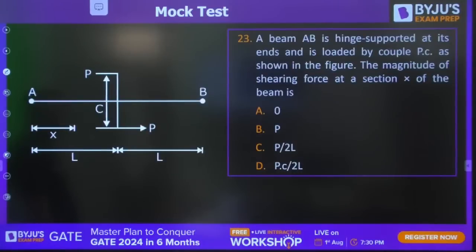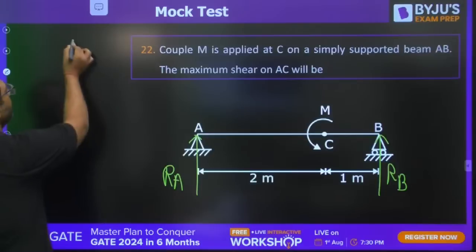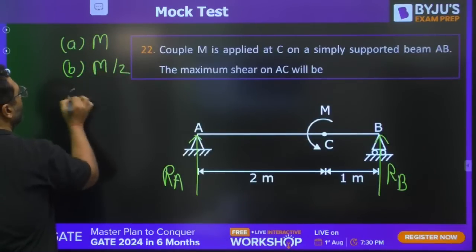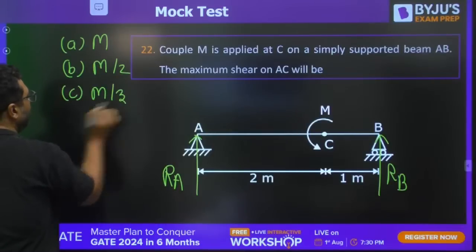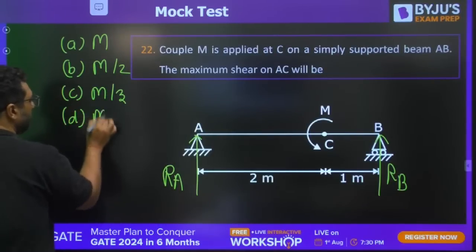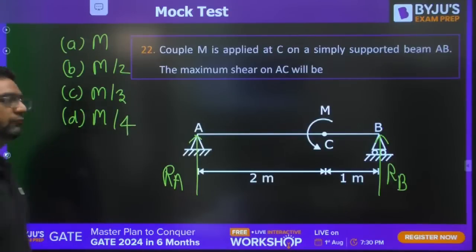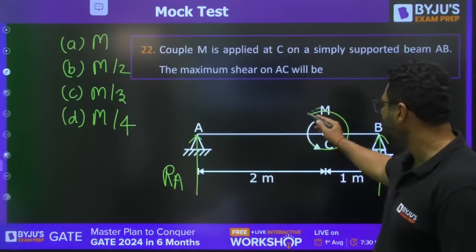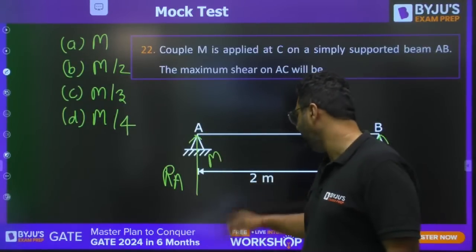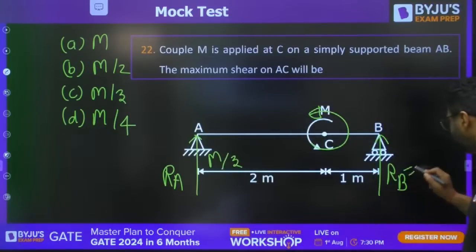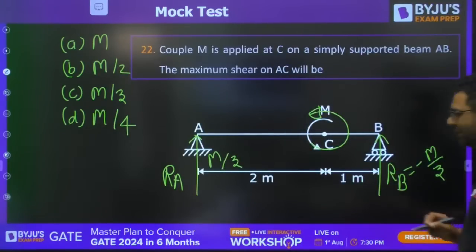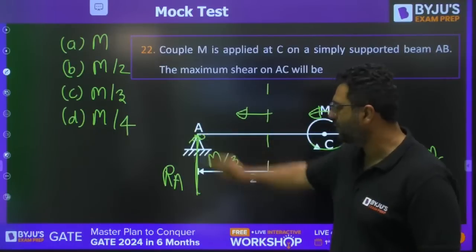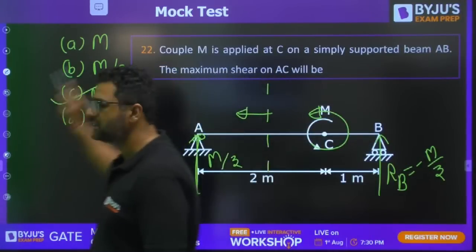Yes, Rahul. Actually, here options should be M by 2, M by 3, M by 4. So if you see the answer for this question, this moment is acting like this. So here this will be M by L, M by 3. This will be minus M by 3. So in that case, if you take a section for AC, to the left hand side we have only one shear force, that is M by 3. So answer is going to be C for this.